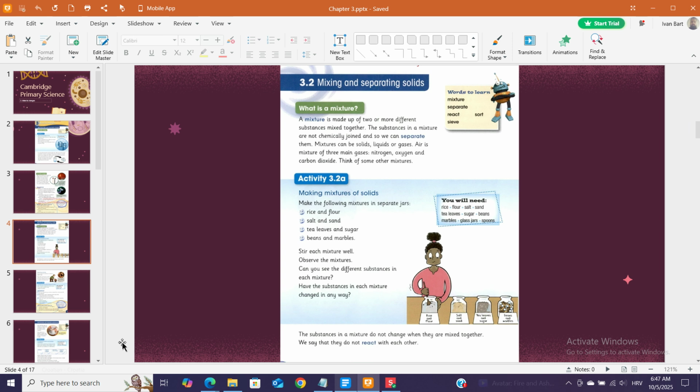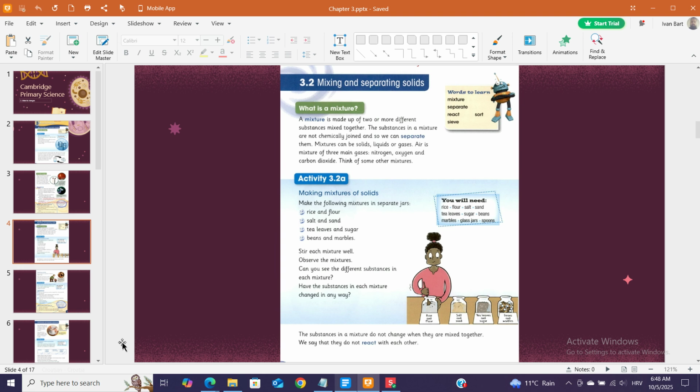3.2 Mixing and separating solids. Words to learn: mixture. What is a mixture? A mixture is made up of two or more different substances mixed together. The substances in a mixture are not chemically joined, and so we can separate them. Mixtures can be solids, liquids, or gases. Air is a mixture of three main gases: nitrogen, oxygen, and carbon dioxide. Think of some other mixtures.